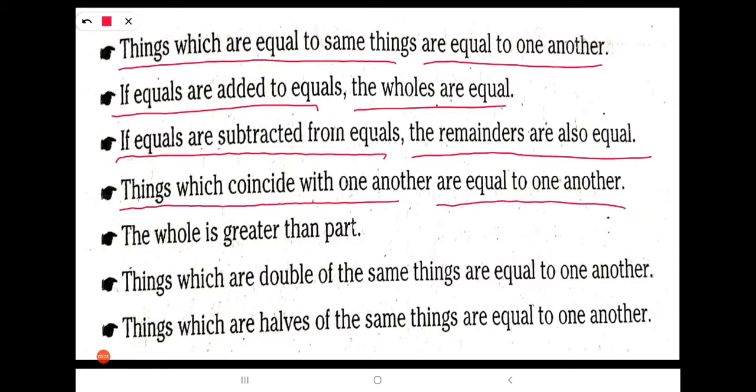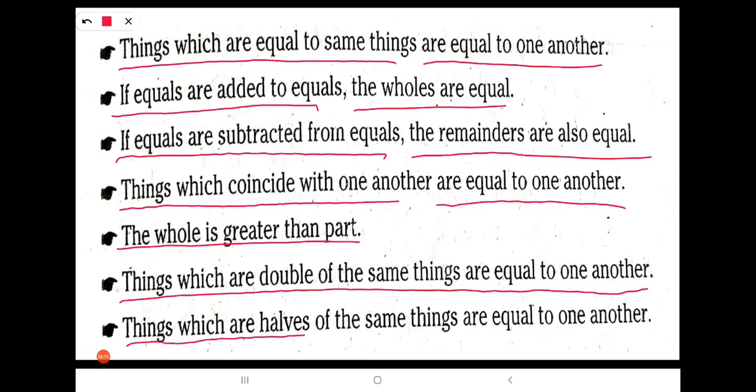Fifth: the whole is greater than the part. Sixth: things which are double of the same things are equal to one another. Seventh: things which are halves of the same things are equal to one another. So these are the axioms given by Euclid. Let us discuss them in detail.